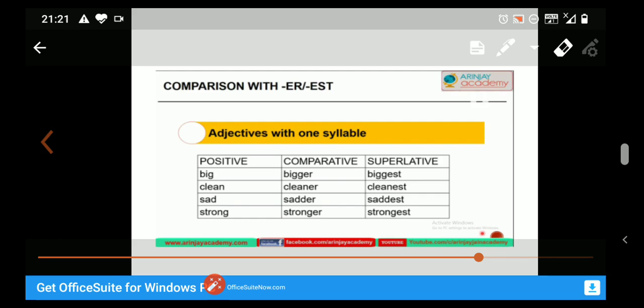So let's go back to adjectives of one syllable. Positive degree, comparative degree, superlative degree. Big, bigger, biggest. Clean, cleaner, cleanest. Sad, sadder, saddest. Strong, stronger, strongest. Look carefully, students. Is there any difference when we add er to big and clean? See the difference in the spelling?